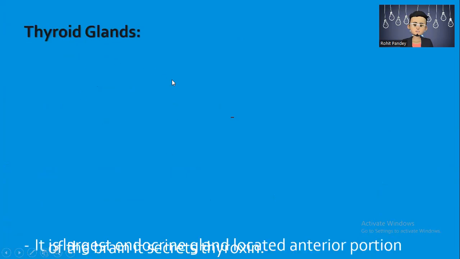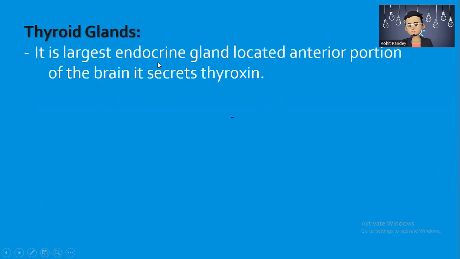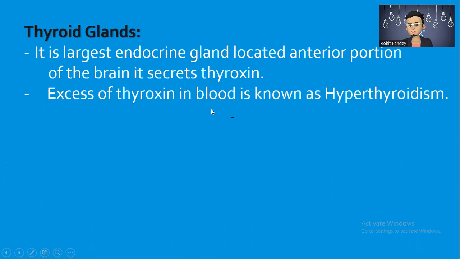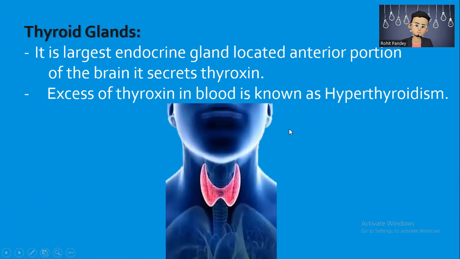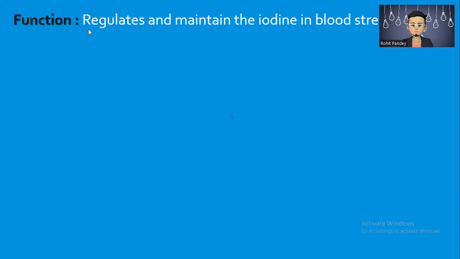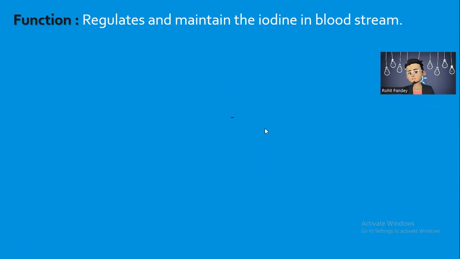And now the thyroid gland. It is the largest endocrine gland, located in the anterior portion of the neck. It secretes thyroxine. Excess of thyroxine in blood is known as hyperthyroidism. Here you can see. Function is to regulate and maintain the iodine in the bloodstream.